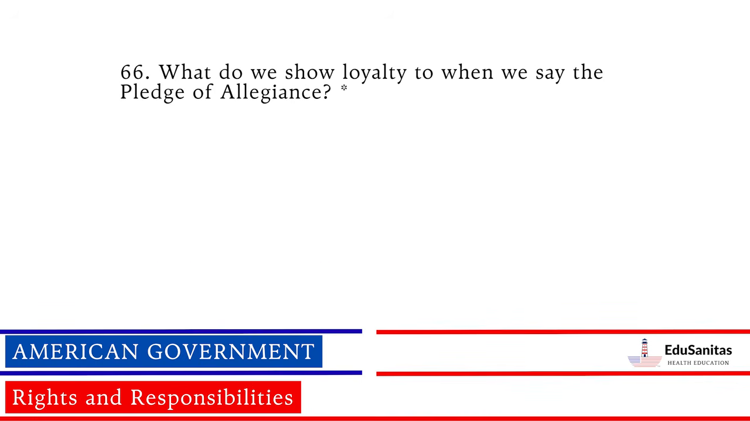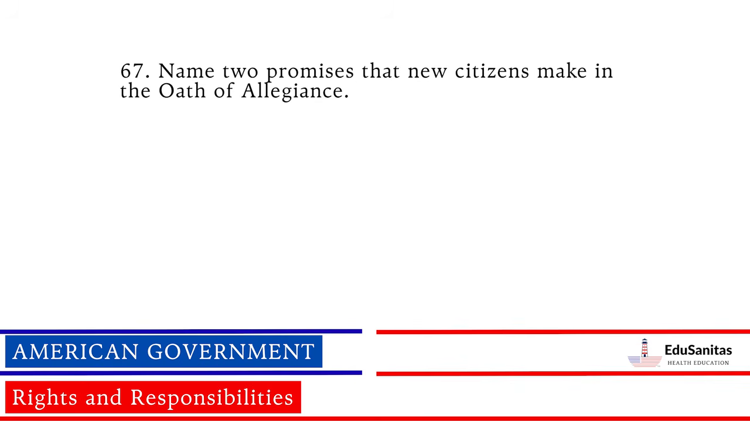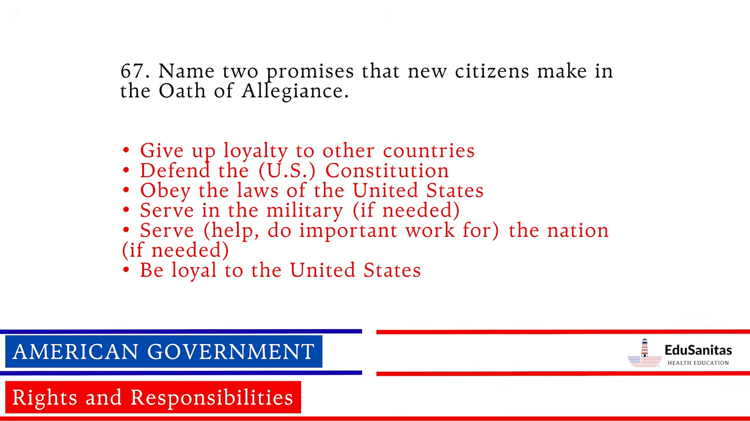What do we show loyalty to when we say the Pledge of Allegiance? The United States, the flag. Name 2 promises that new citizens make in the oath of allegiance. Give up loyalty to other countries, defend the U.S. Constitution, obey the laws of the United States, serve in the military if needed, serve, help, do important work for the nation if needed, be loyal to the United States.